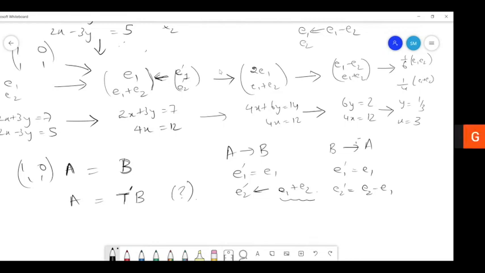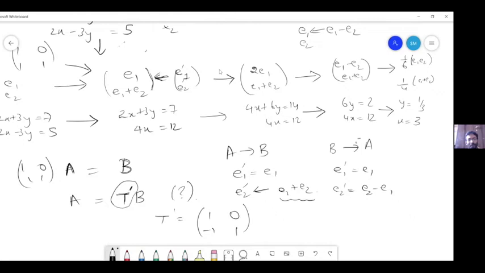Right. So now I think it is more apparent that T dash exists. Yeah. Right. So what will be the matrix representation of that? It will be 1 0, 1 0 minus 1. Excellent. Wow.